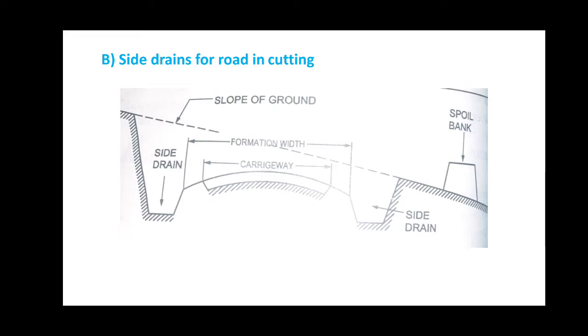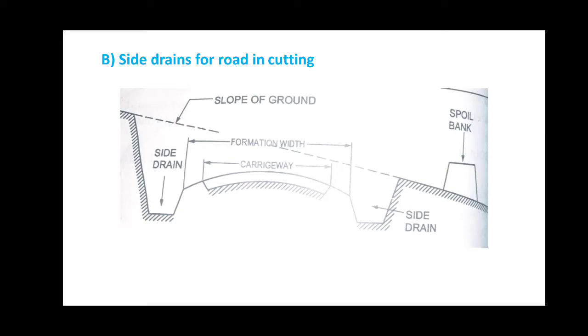As you can observe from the figure, we have a road which is being constructed in cutting. That means a mountainous terrain or a sloping terrain is being cut, and then into this cut portion the road is being constructed. Here the provision of the side drain is necessary in order to collect the water from the sloping terrain